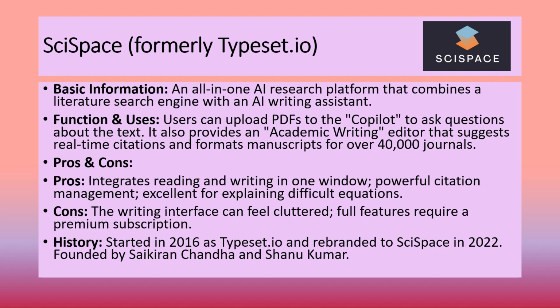SciSpace, formerly known as Typeset, is an AI-powered research assistant designed to help researchers read, write, and understand scientific papers. Launched around 2018, functionally, SciSpace explains complex research articles, assists with manuscript formatting, provides citation support, and helps answer questions directly from PDFs. It is especially helpful for students and early career researchers.